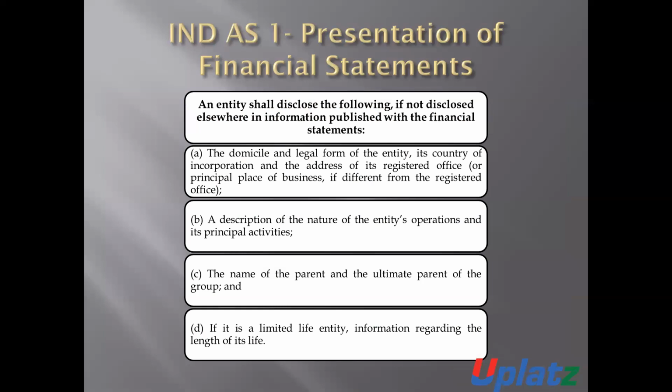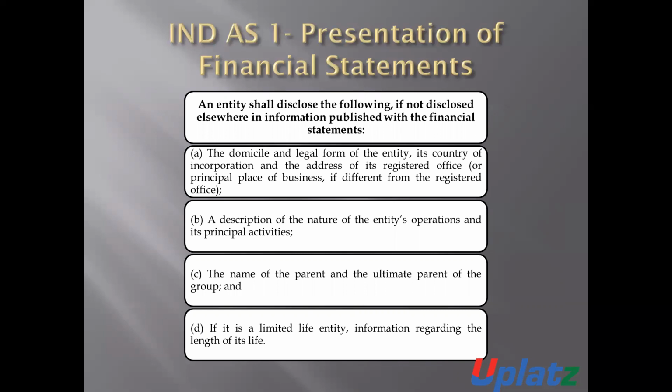An entity shall disclose the following if not disclosed anywhere in information published with the financial statements. That is, if this information is not disclosed anywhere in the financial statements, then such information shall be disclosed in the notes.